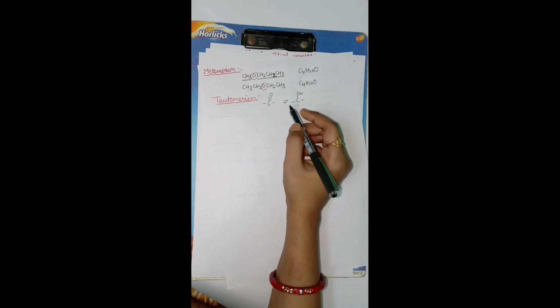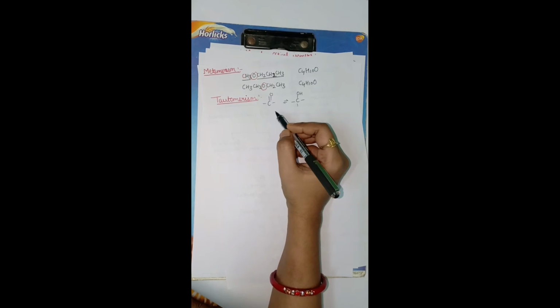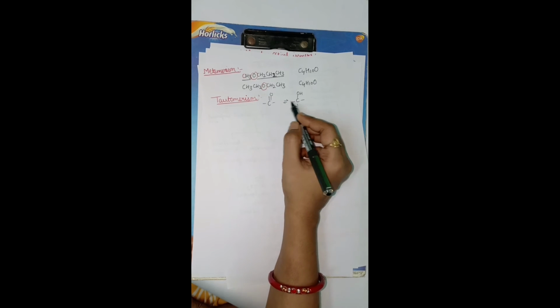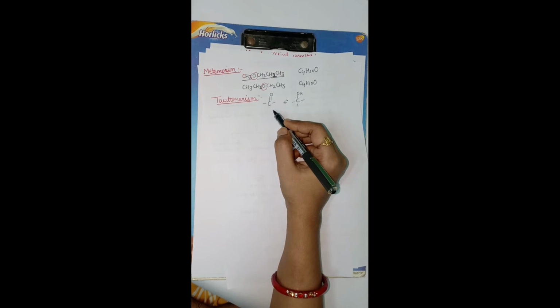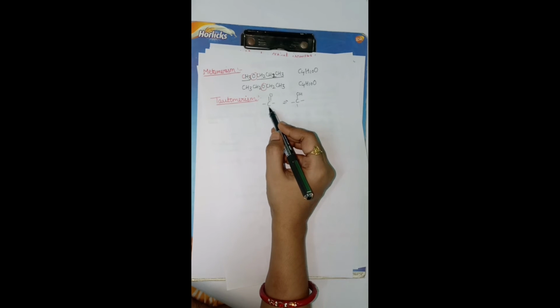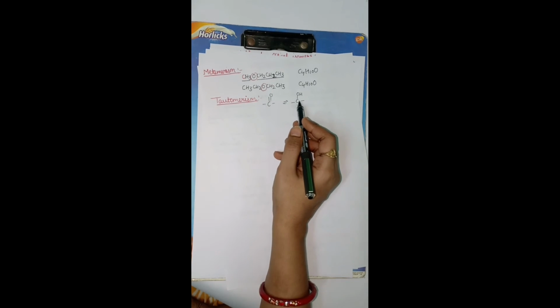So what is tautomerism? Isomers thus obtained which exist in dynamic equilibrium with each other are called tautomers, and the phenomenon is called tautomerism. So this is tautomerism, in which the keto form is in dynamic equilibrium with the enol form.